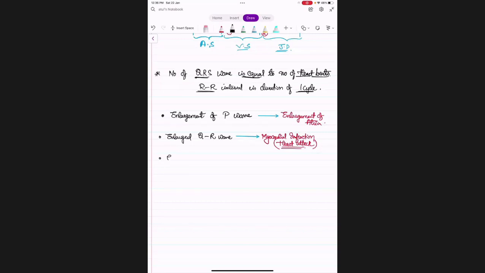Next, elevated ST segment. Elevated ST segment means if the area between S and T is a little bit higher, it shows myocardial infarction. Okay, and depressed ST segment.